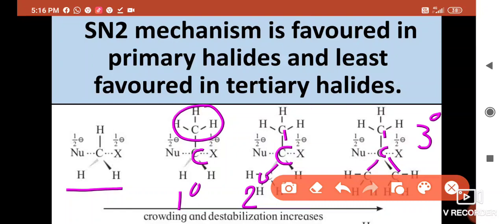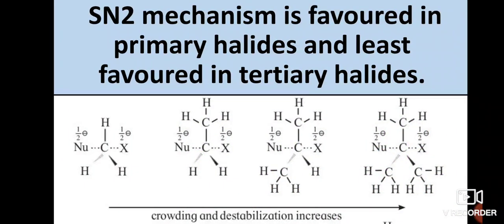Because the number of carbon atoms increases, steric hindrance also increases from primary to secondary and secondary to tertiary halides. Therefore, SN2 mechanism is favored in primary halides because in primary halides there is very less steric hindrance and nucleophile can easily attack on the central carbon atom.